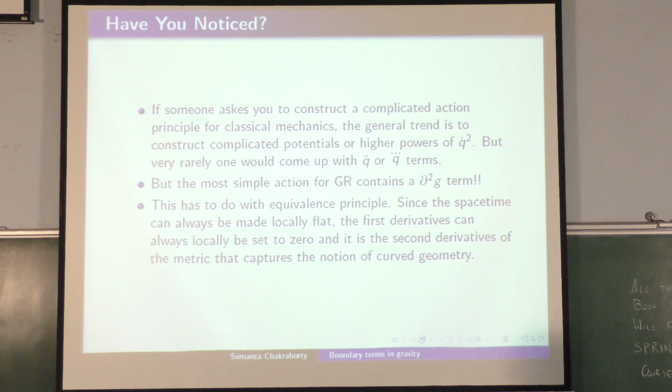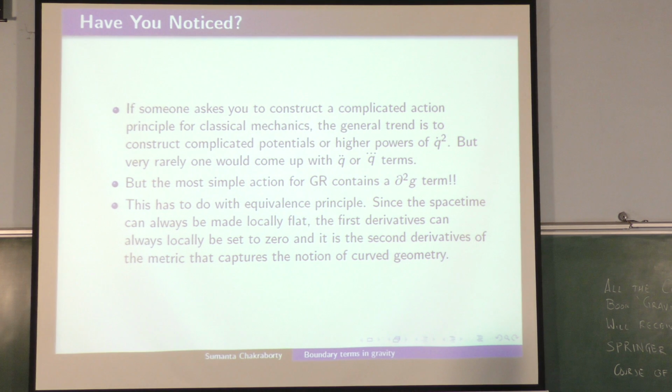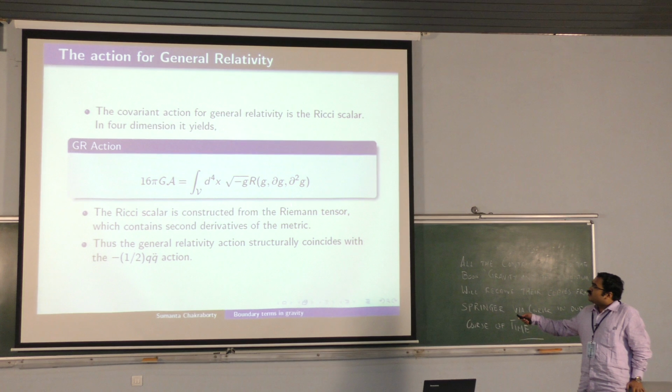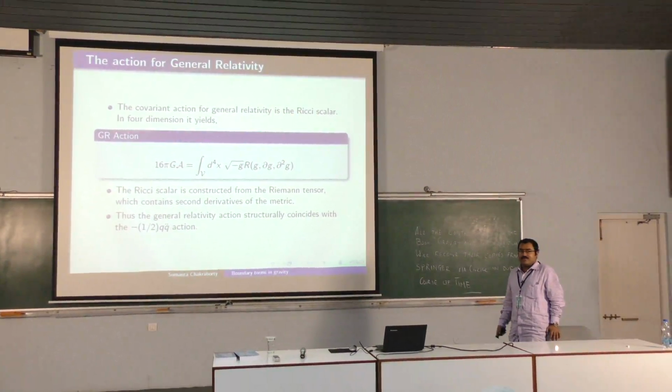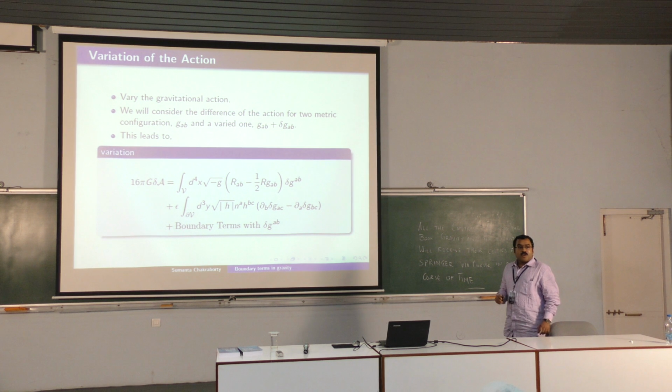Now you can't avoid it, because this comes from the equivalence principle, which says you can always go to a frame where the first derivative of the metric vanishes and g is eta_ab. So if you had chosen an action which just depends on g and del g, you could have made it vanish in any frame of reference. Therefore, you need this second derivative, which brings the curvature tensor into the picture. So then the problem starts.